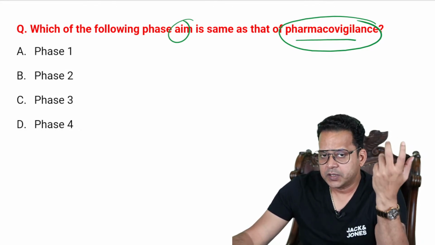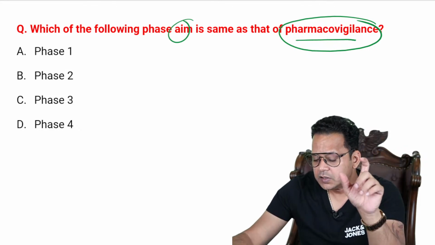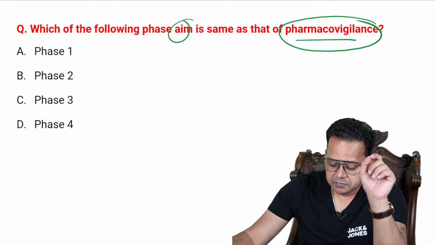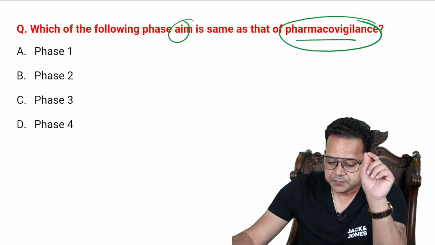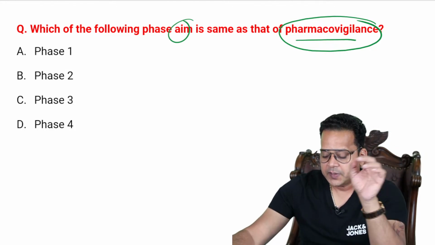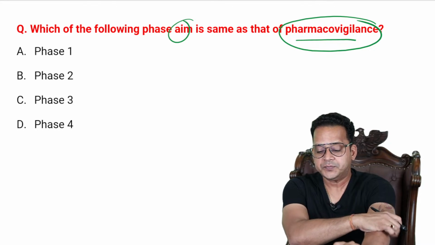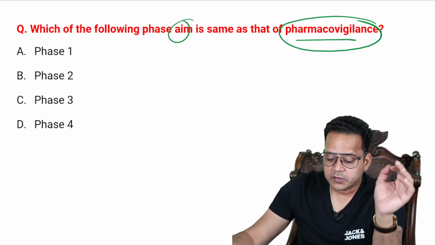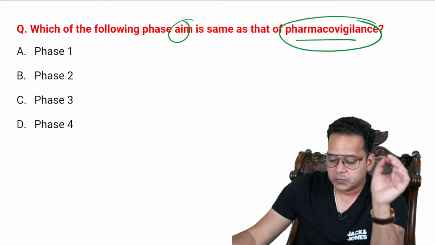Which phase of clinical trial has an aim similar to pharmacovigilance? Phase 1, 2, 3, 4. Come on, guys. Come to one answer. What is the possible answer?